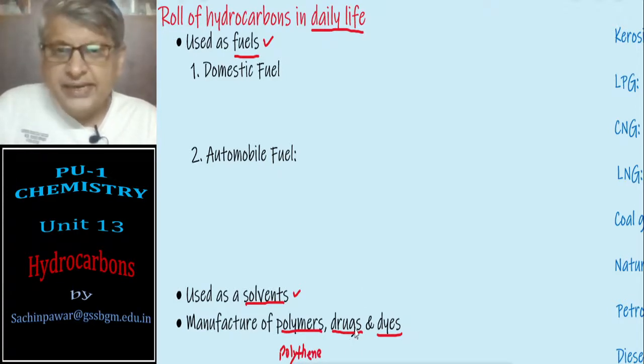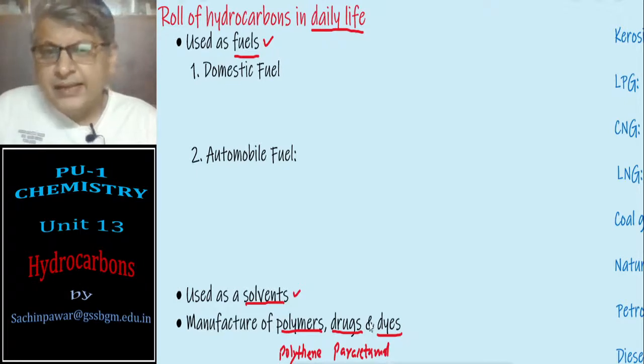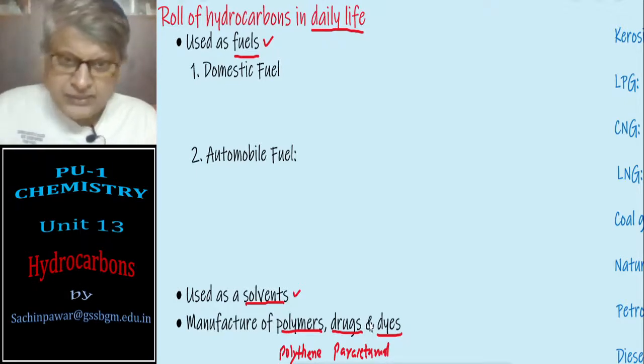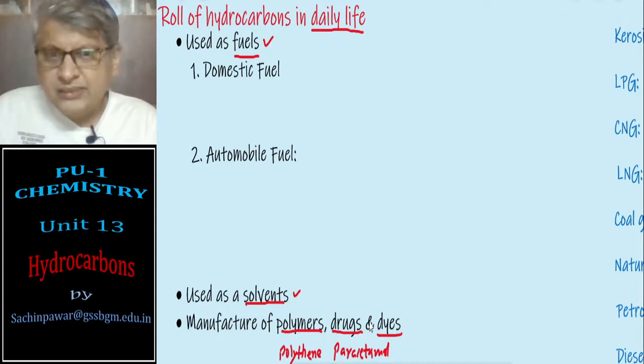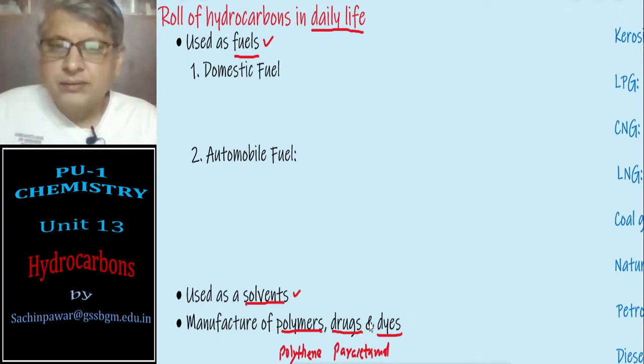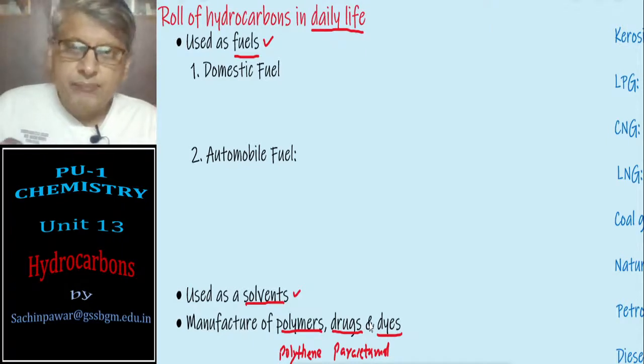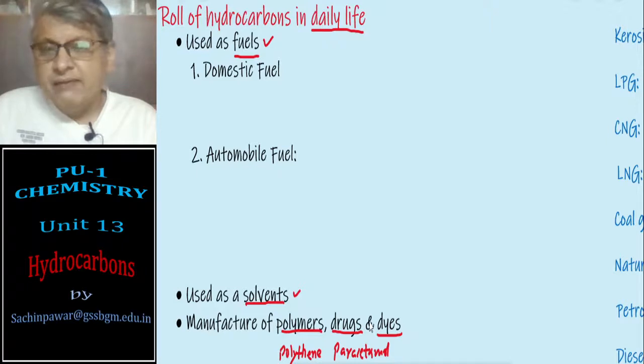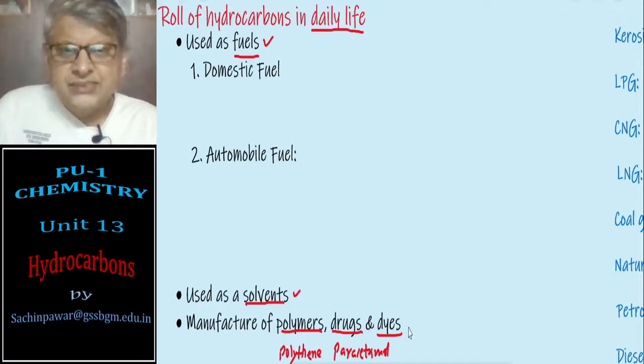One example is paracetamol, which is an antipyretic as well as analgesic drug, which brings down the fever, and also relieves the body pain. And dyes are the coloring substances. One example I can give you is indigo dye.